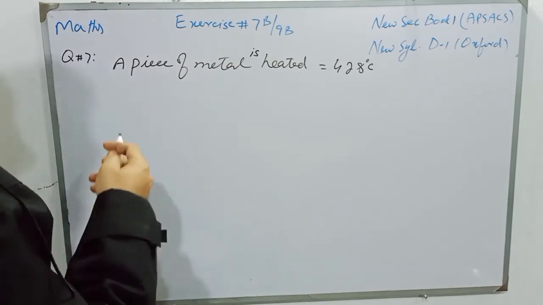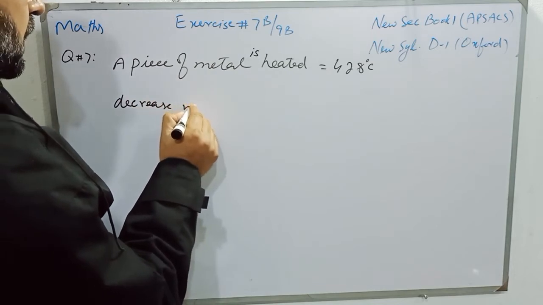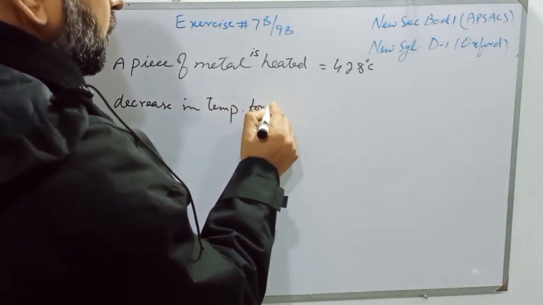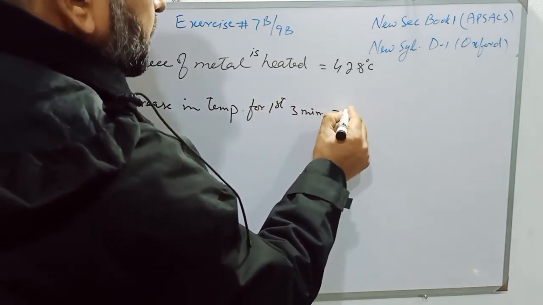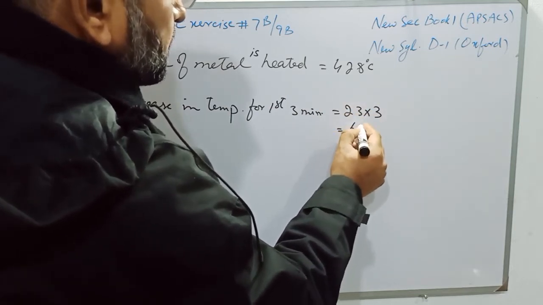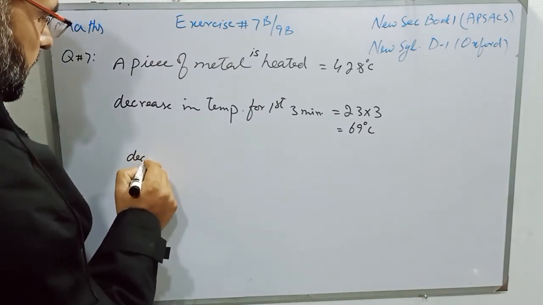So students, the decrease in temperature for the first 3 minutes will be 23 multiplied by 3, and it will be 69 degrees centigrade.